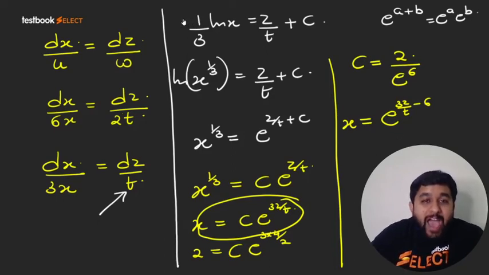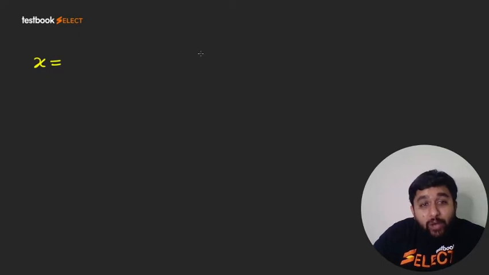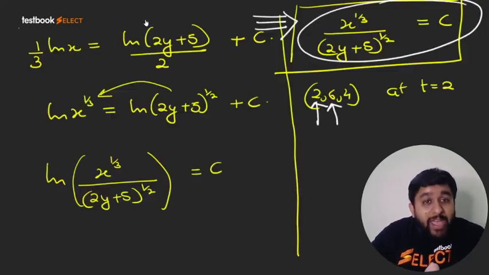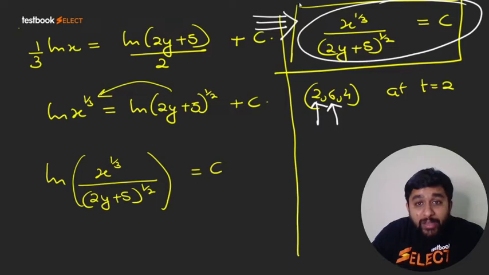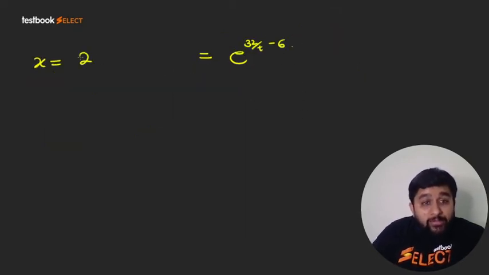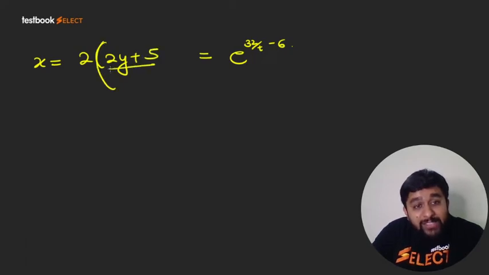So what do we have? We have found out x in terms of z, that is 2 times e raised to power 3z by t minus 6, and we have also found out x in terms of y, that is 2 times 2y plus 5 by 17 raised to power 3 by 2.